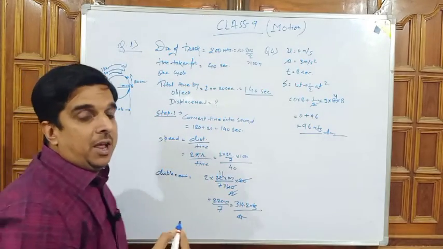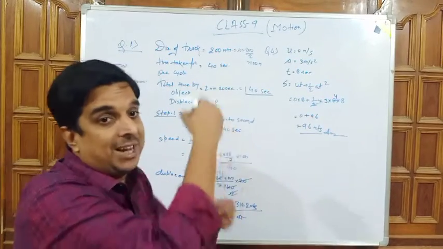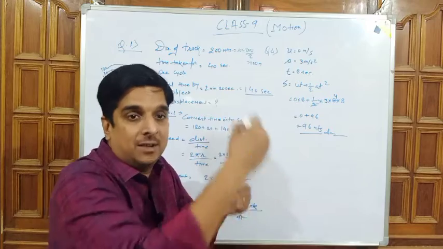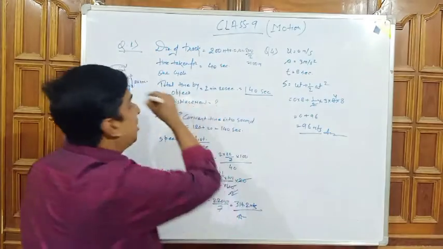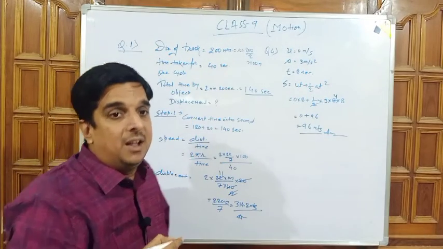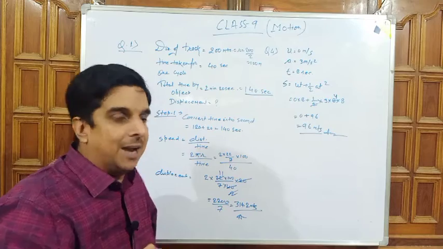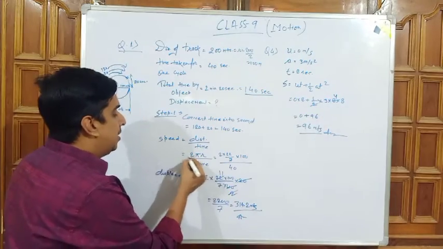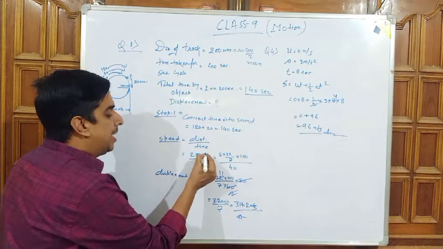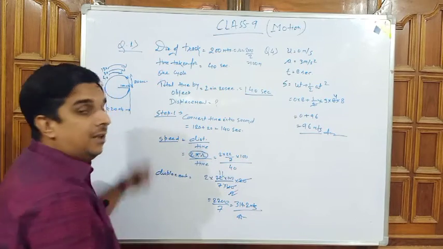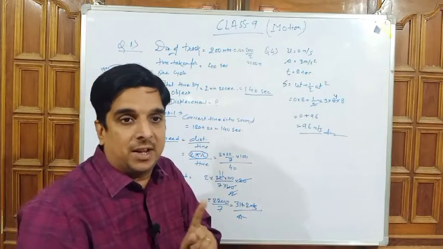First of all, according to the question, we have to find out the speed of the object, that is, at what speed the object is moving on the circular track. For that, you know that the circumference of the circle is 2 pi r. So I wrote, for getting the speed, it is equal to 2 pi r, which is the distance taken by the object in the circular path, divided by the time taken for one circle.